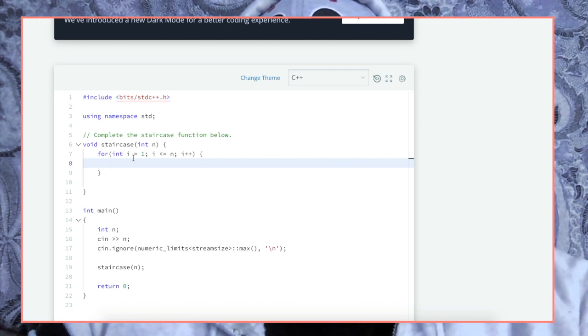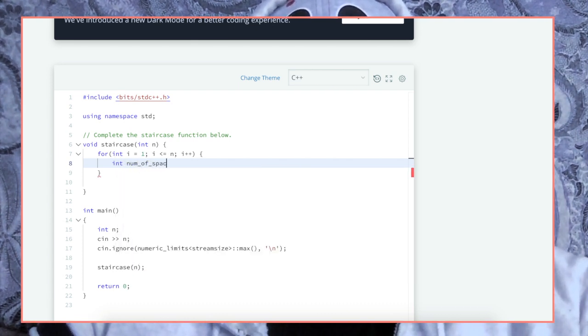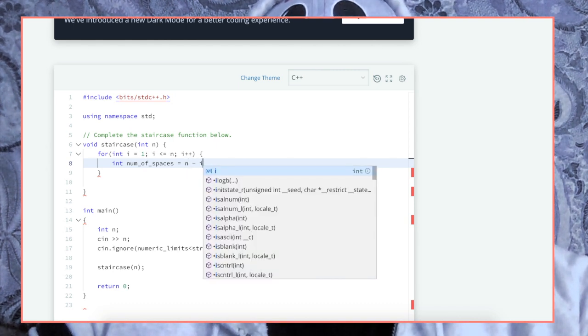In here, we can start doing stuff like we can set our number of spaces. So let's do int num of spaces, and we're just going to set that to n minus i.